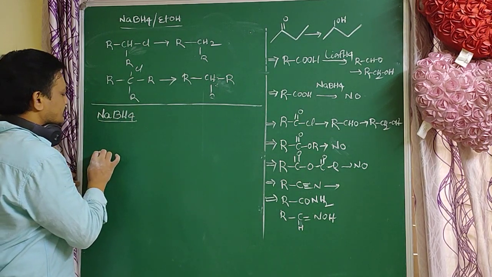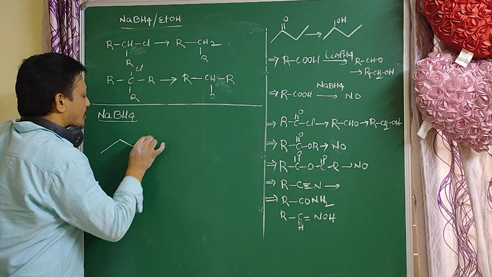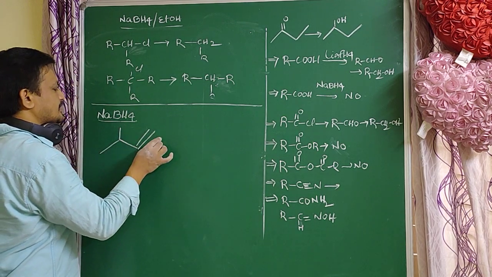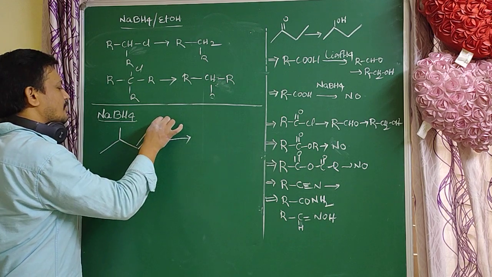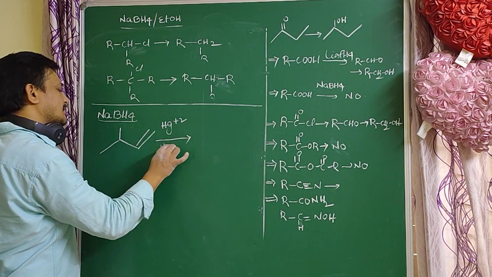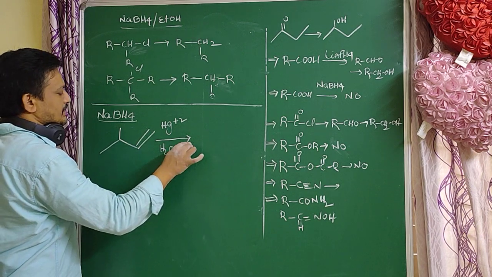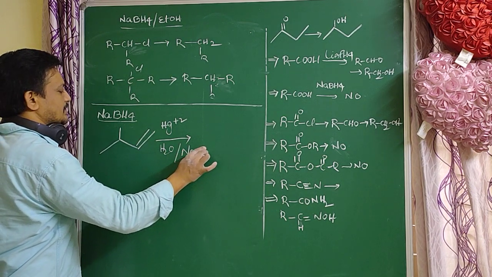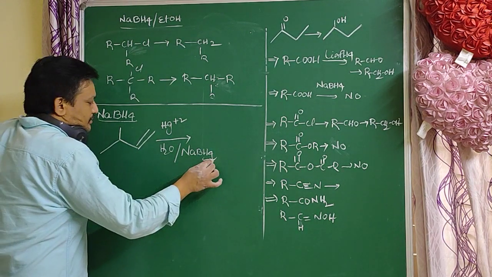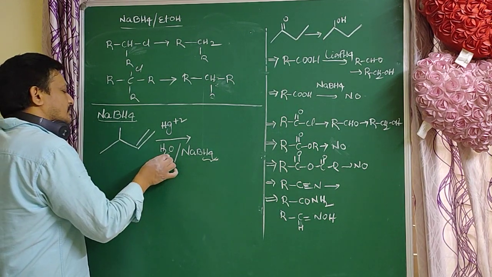That reaction is hydration of alkenes in presence of mercury salts followed by hydrolysis. A suitable reducing agent is NaBH4. So NaBH4 gives hydrogen, water gives OH.